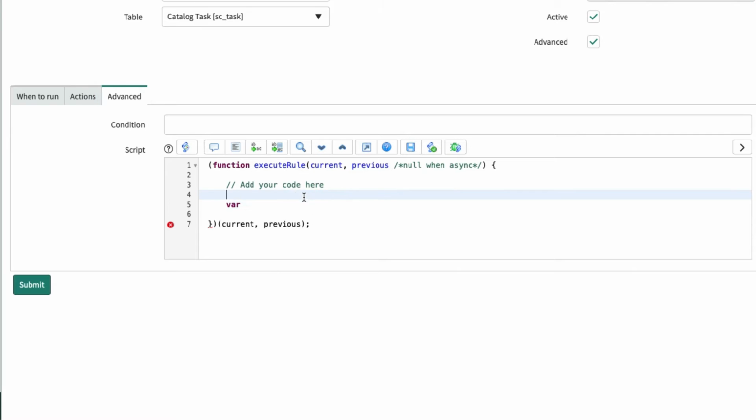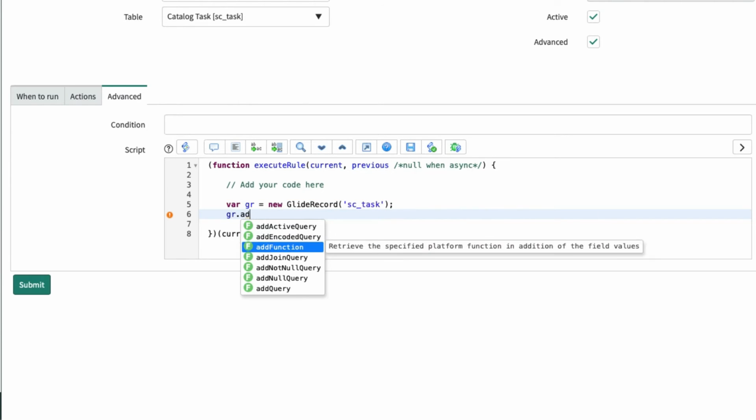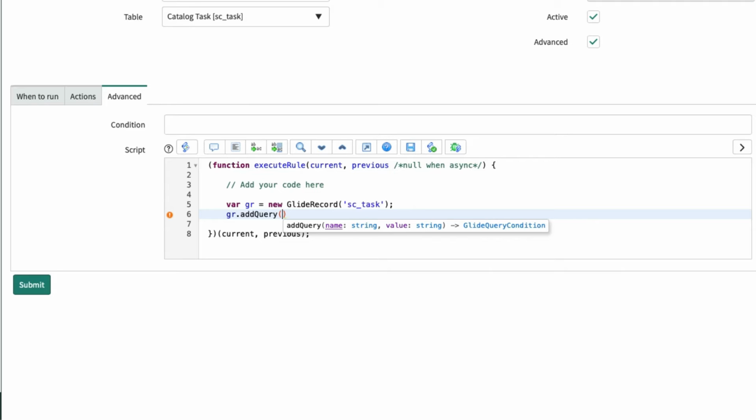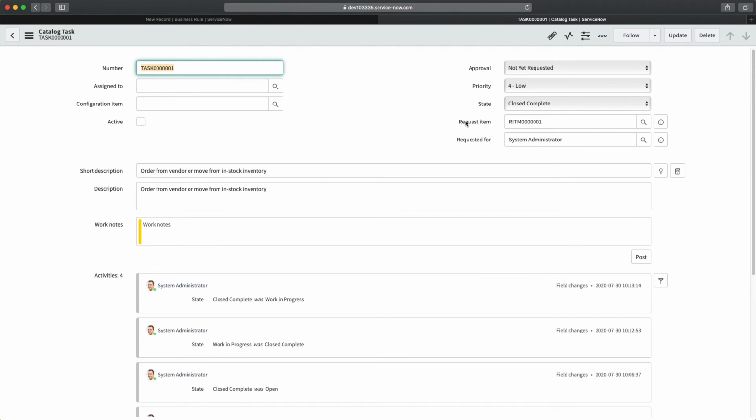So in that case, I'll do var gr equal to new GlideRecord. Now we have to check first in this catalog task table. So for that, we will do sc_task, and we will do gr.addQuery. Now what exactly do you want to check? Wherever that request item is available, which is basically on the catalog task form as well, this one, and the name of the field is request_item.